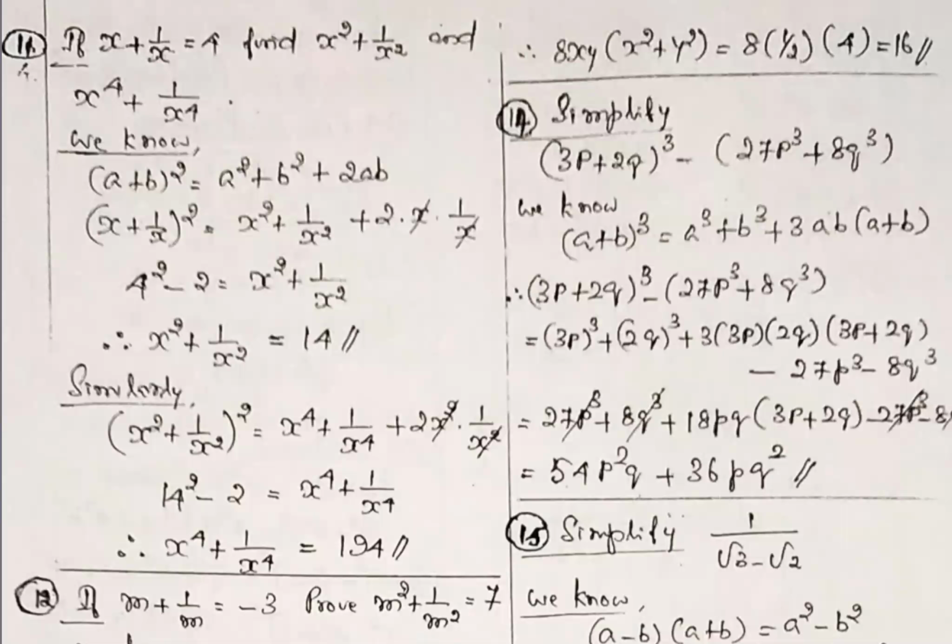Now in place of A you put x, in place of B you put 1 by x, and take the square. On the right hand side, A square plus B square plus 2AB, the x will get cancelled.